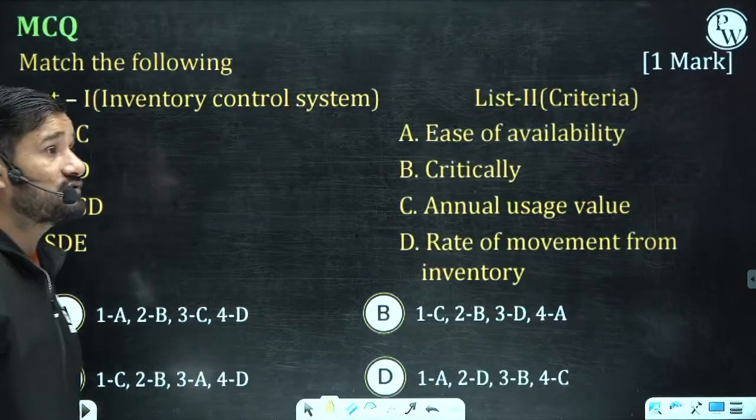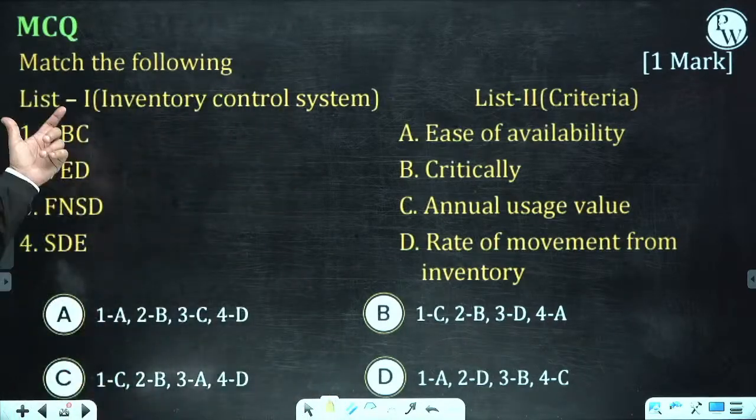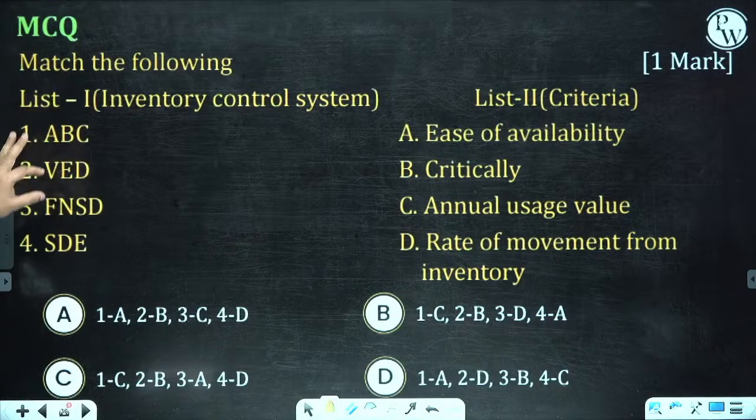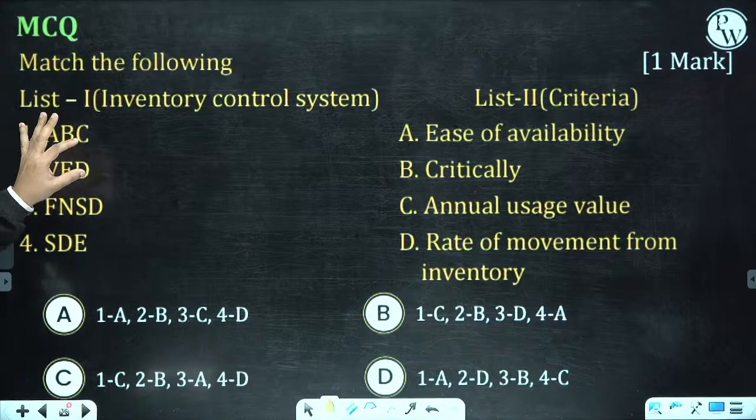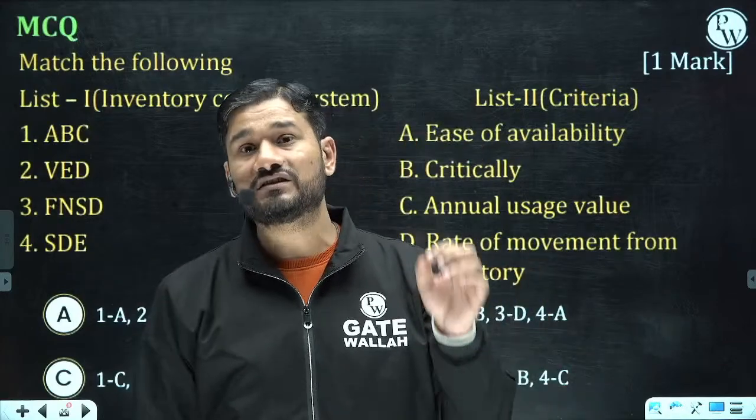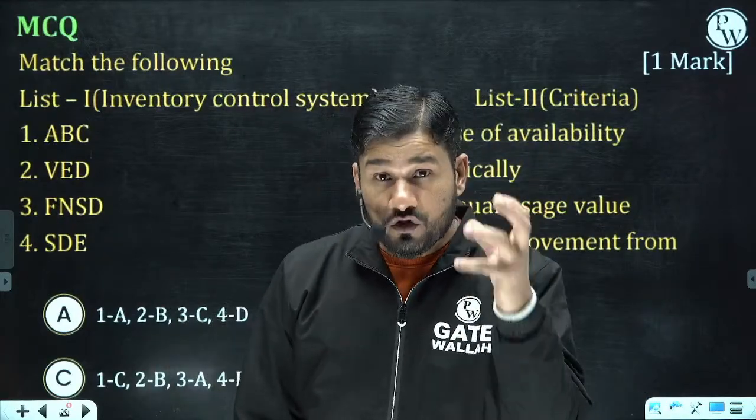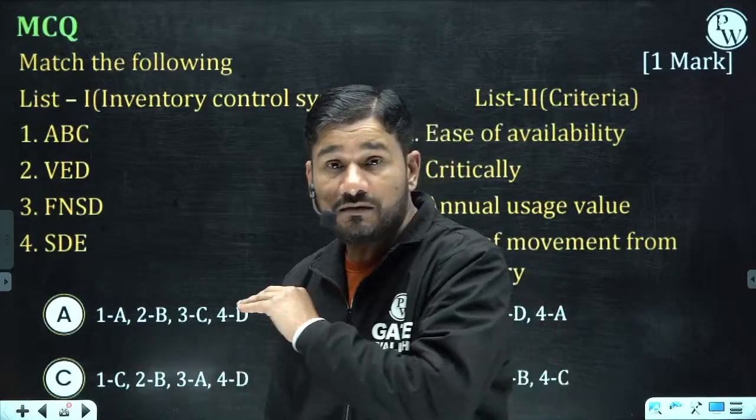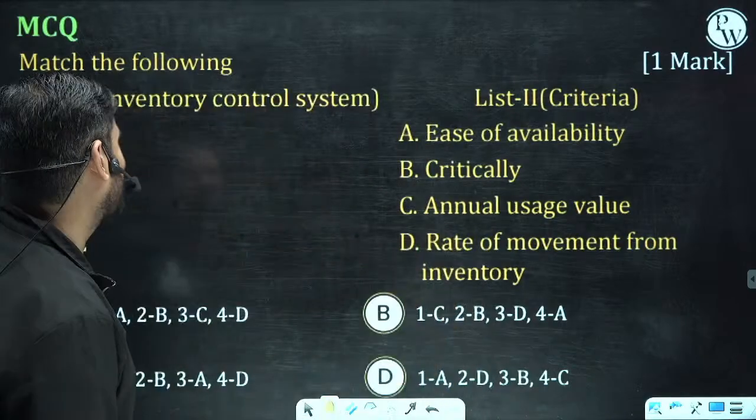Yes, this is very important. Let's say we are having List 1, which is having some inventory control systems. Do you remember ABC? This is vital, essential and desirable. Vital means what? The item is so critical that without it the system cannot work. Now listen to this and match the following.